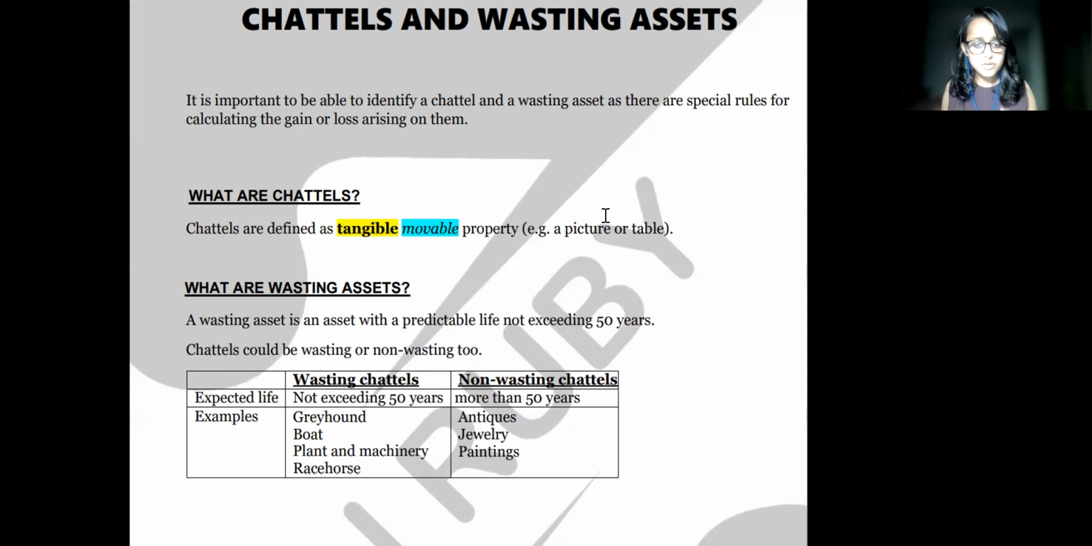You can have a look at those examples. These are the examples that usually come up in the exam, so have a proper look at that. Chattels that are wasting means tangible movable property that has a life of less than 50 years. So wasting chattels and non-wasting chattels. What is the use of identifying this? Let's have a look.